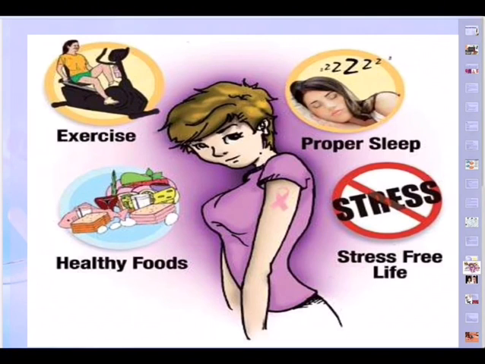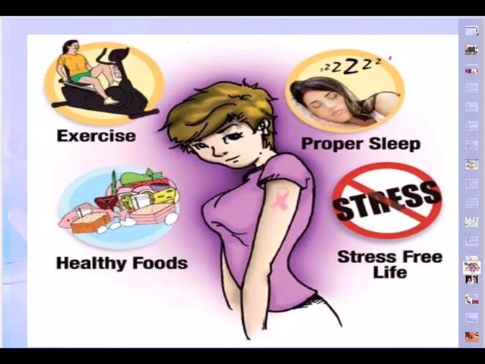And how to avoid all this? Have a nice exercise, do a lot of exercise, sweat out your cells, and then have proper sleep. I said 7 to 8 hours of good sleep you should have in a day, in 24 hours. Eat healthy foods. Always you must have a balanced diet and eat fresh foods. Prefer to have fruits, milk, honey more than anything else.